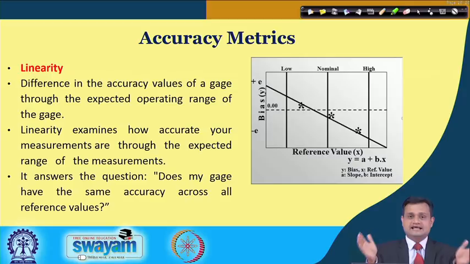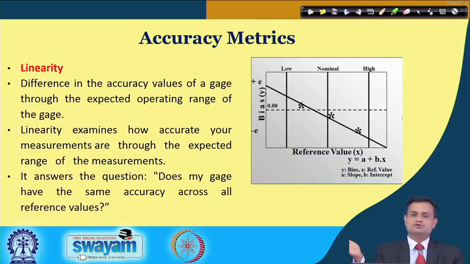When I take the measurement, operate the gauge across the entire operating range, and then check the relationship between reference value and the bias, I get an idea whether linearity is present or not. So linearity examines basically how accurate your measurements are through the expected range of measurement, low to high, and it answers, does my gauge have the same accuracy across all reference values.